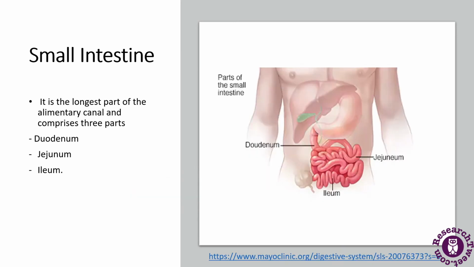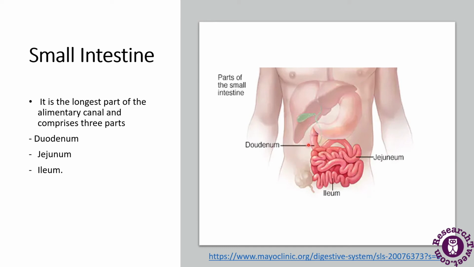Next comes the small intestine. It is the longest part of the alimentary canal and comprises three parts. It is the site where most digestion and absorption takes place. No further digestion is accomplished after the luminal contents pass beyond the small intestine.